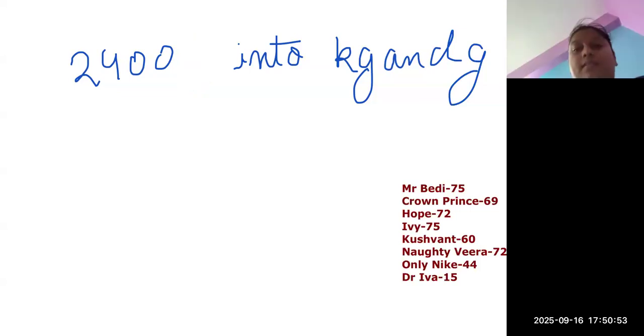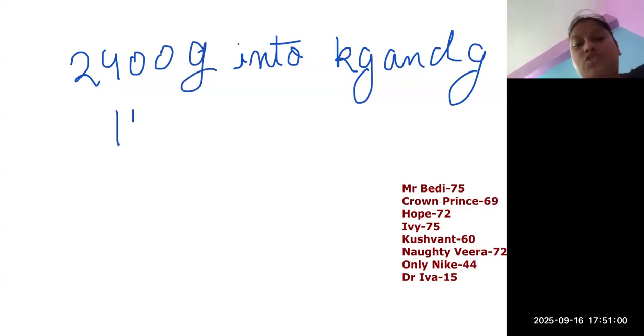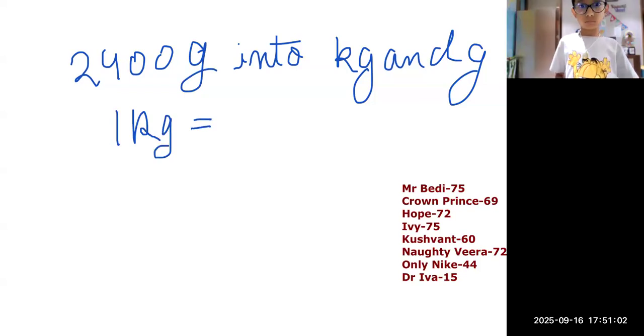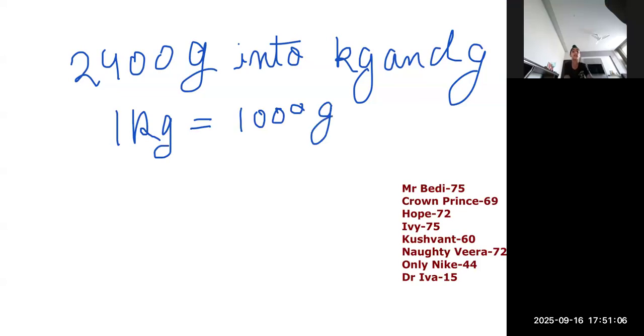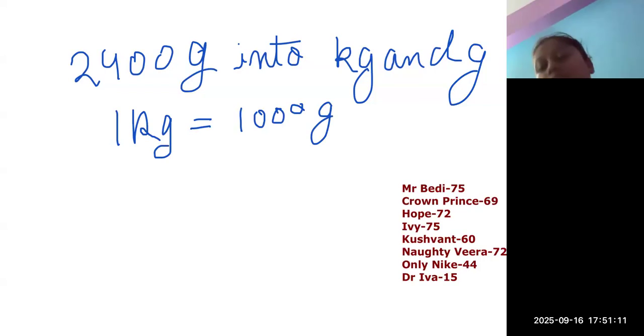Hold on, let me correct this. Okay, so what's the conversion unit? We have the conversion unit as 1 kg is equal to 1000 grams. Okay, Eva, I want the correct answer from you this time. Okay?